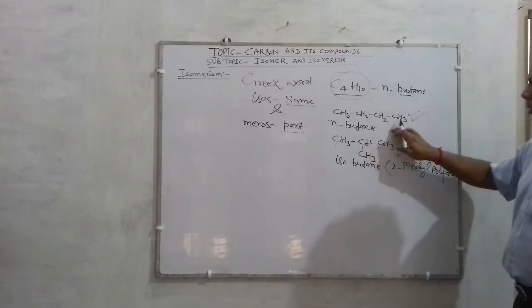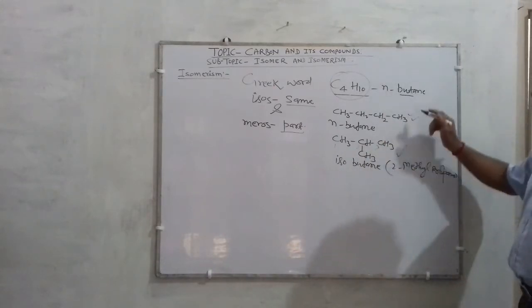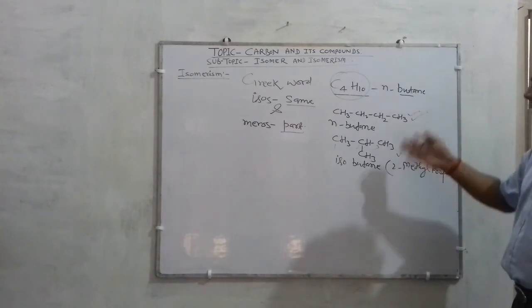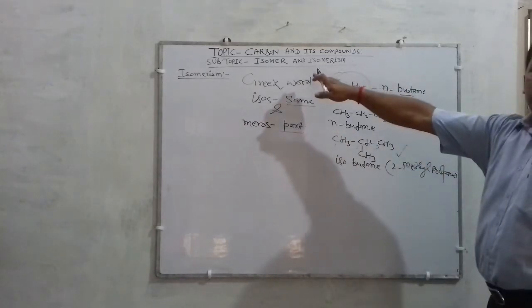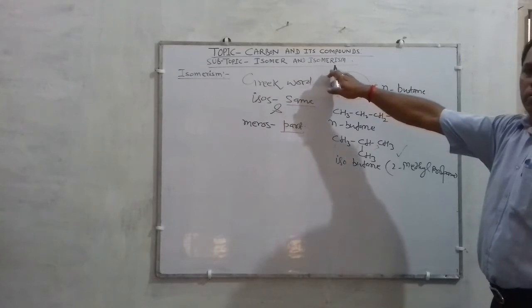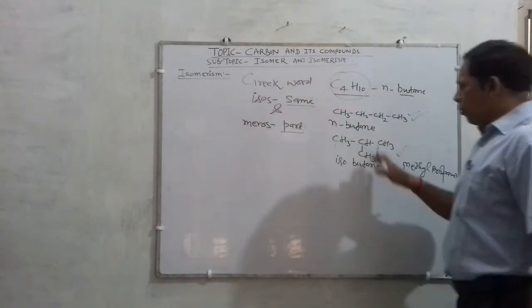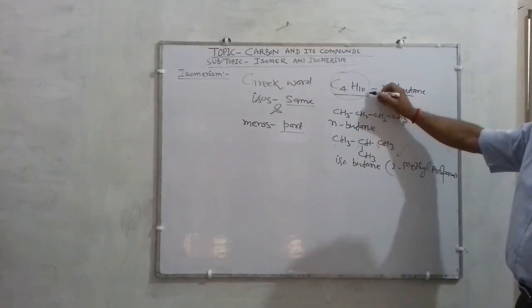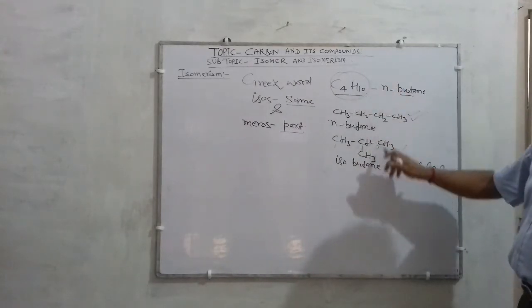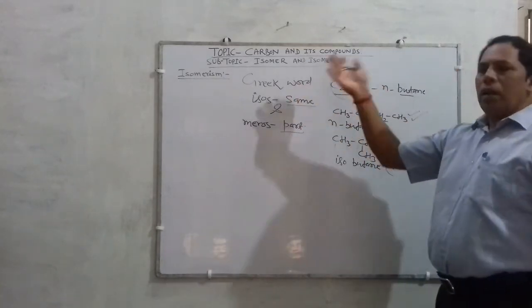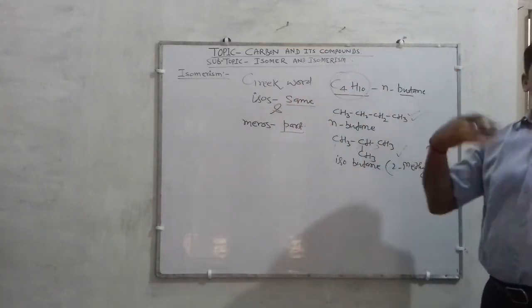Okay, so this is n-butane, this is isobutane. So they are differing, so the properties of these two compounds must differ. This is the meaning behind isomer and isomerism. Compounds having the same molecular formula but differing in their structure will be called isomers, and the phenomenon will be called isomerism.